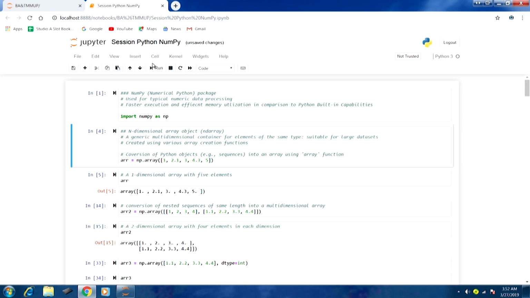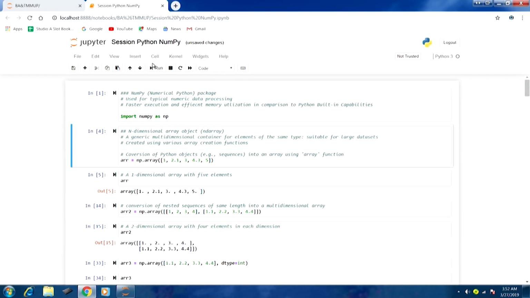Just like the list object that we talked about in the Python built-in capability session, a one-dimensional array is going to be quite similar to list objects that we have discussed before. We will see through examples how this can be worked with. It is suitable for large data sets and acts as a container.